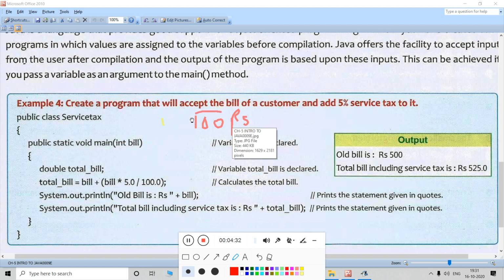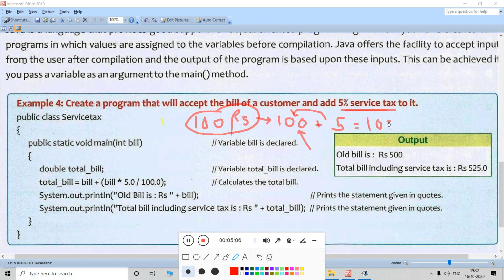Suppose you ate a burger which was costing how much? 100 rupees. Yes, its MRP was 100 rupees. So are you going to give that restaurant 100 rupees? No, you have to give 5% tax to it. Your bill is 100 rupees, but you have to add 5% service tax to it. And 5% of what? 5% of this 100. You know that 5% of 100 is rupees 5. So the total bill will be rupees 105. So you have to pay the restaurant 105 rupees. This is the meaning of this program.